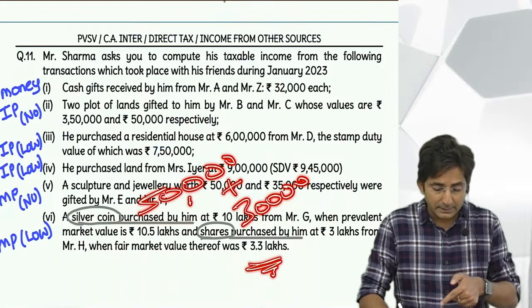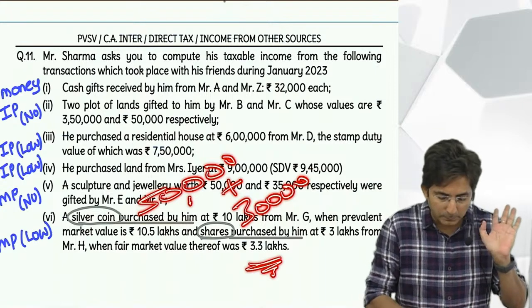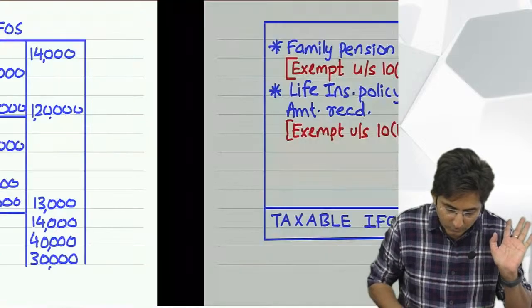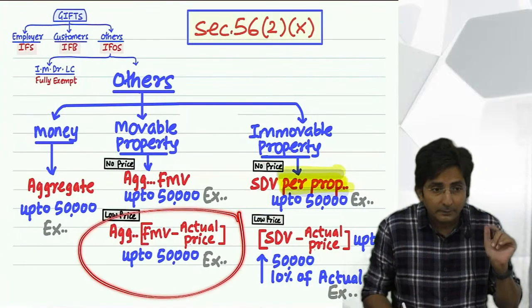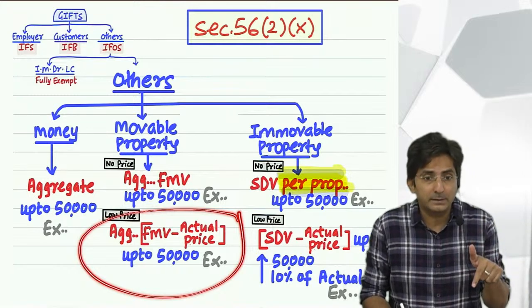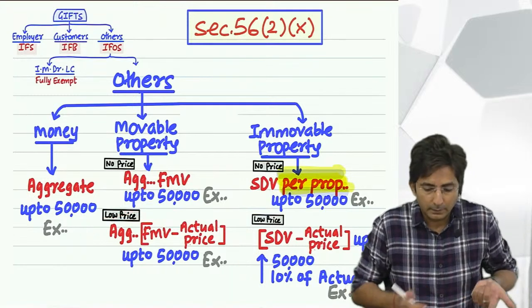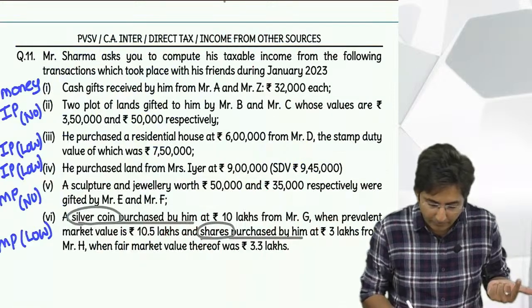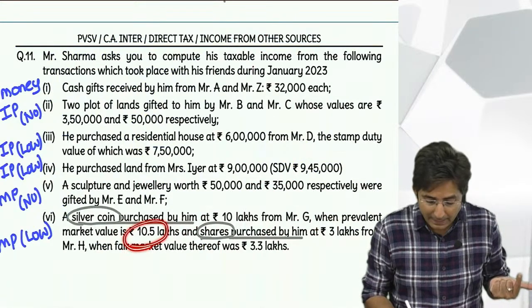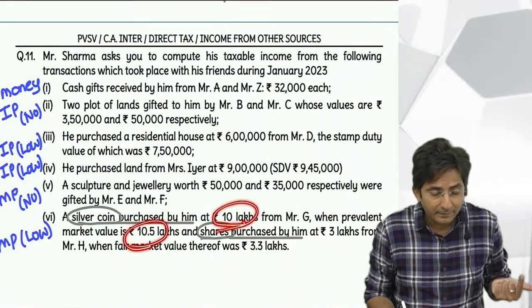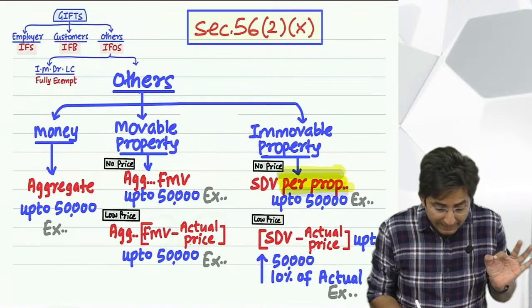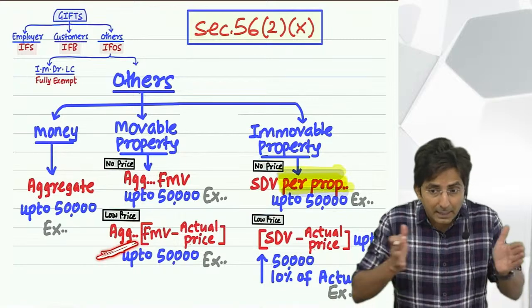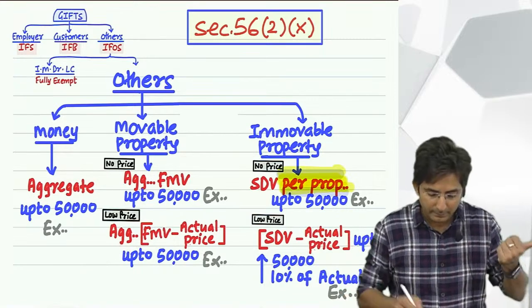See this thing in the notes, how I have shown. Please pay attention here. In the notes I had written: FMV minus actual price. That is what I did right now. FMV 10.5, actual price 10. FMV, actual price, and aggregate means similar transactions you have to combine. That's why aggregate.